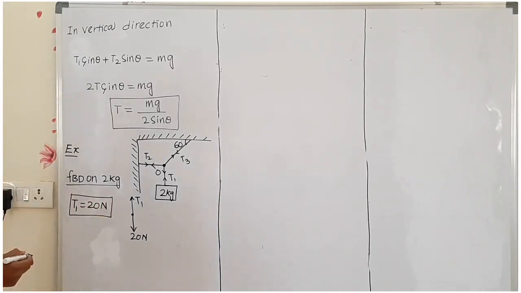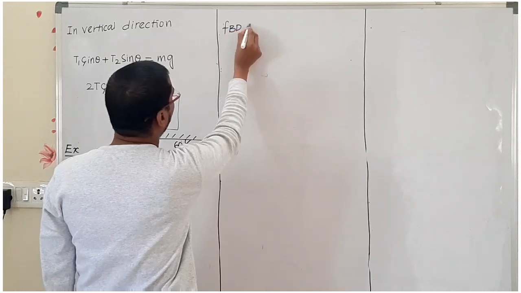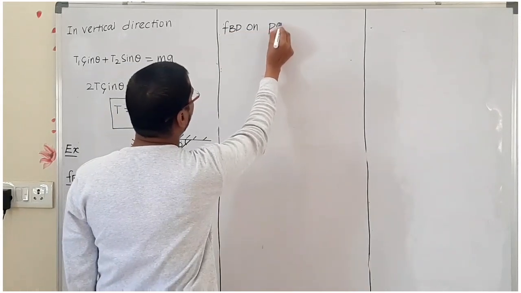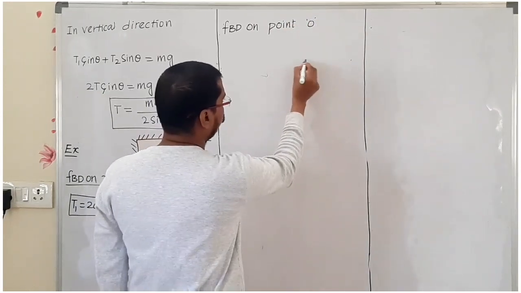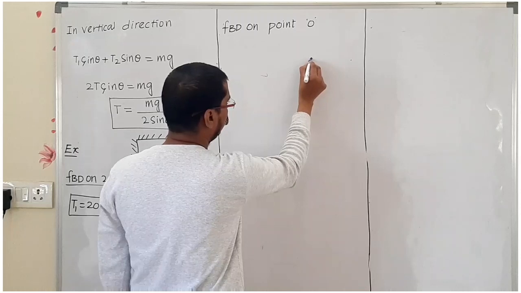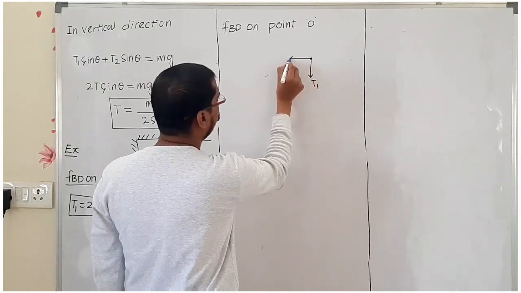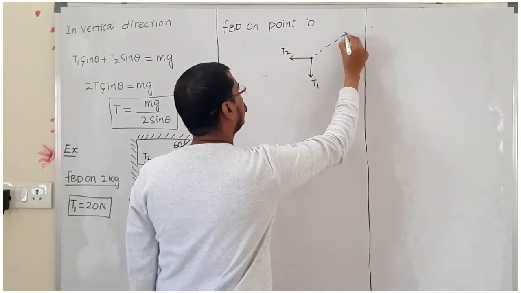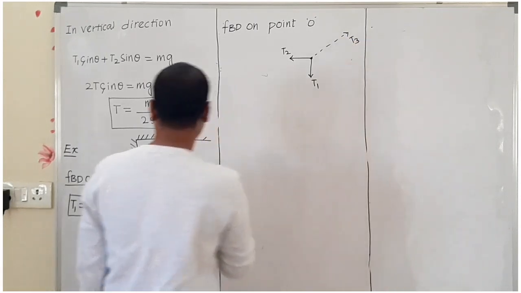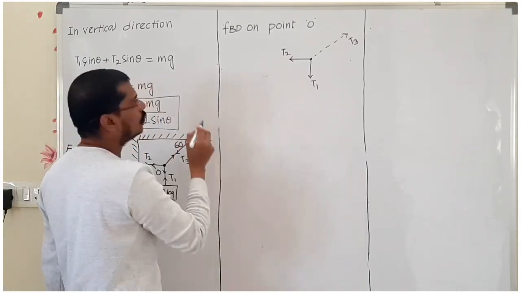Now we have to find out T2 and T3. Again we use the FBD on point O. If I take the FBD on point O, here T1 is acting in this direction, the T2 is acting in this direction. Now here, this is T3. T3 makes an angle 30 degree with the vertical wall.